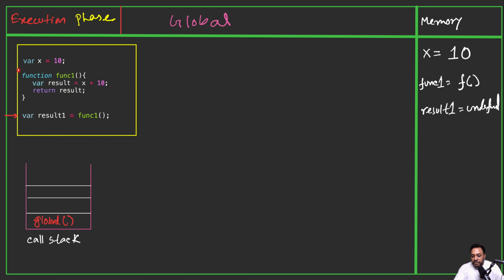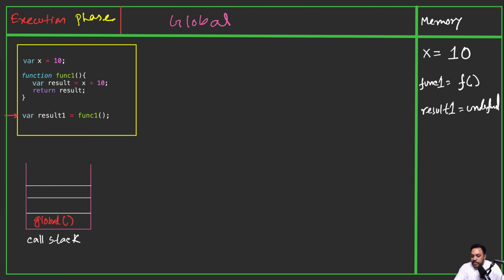So now this function will be executed. In JavaScript, there are basically two execution contexts. One is global execution context, one is function execution context. Now I think it is high time to explain what is actually execution context. So let's first see what is global execution context.